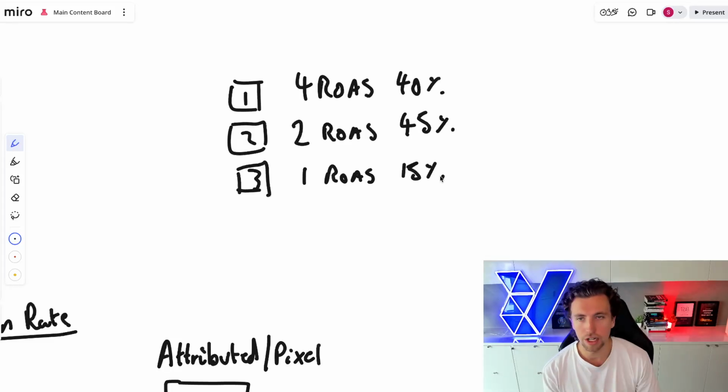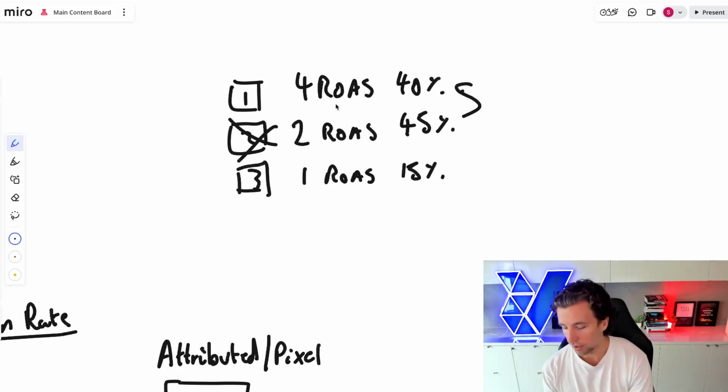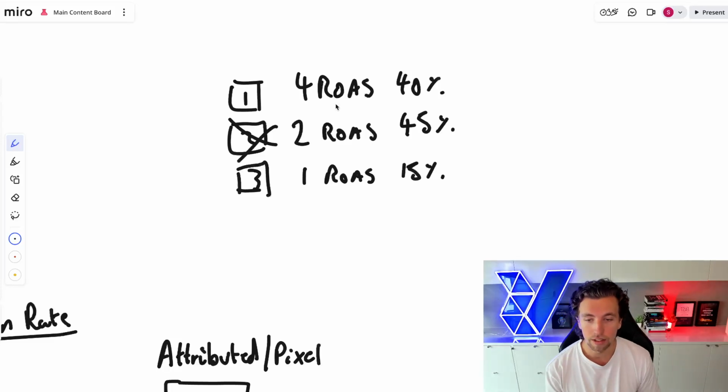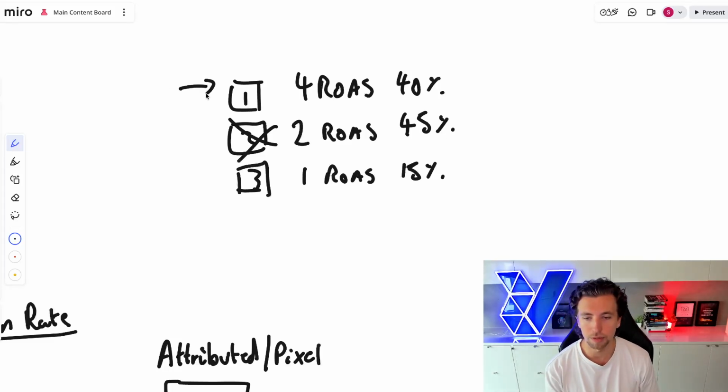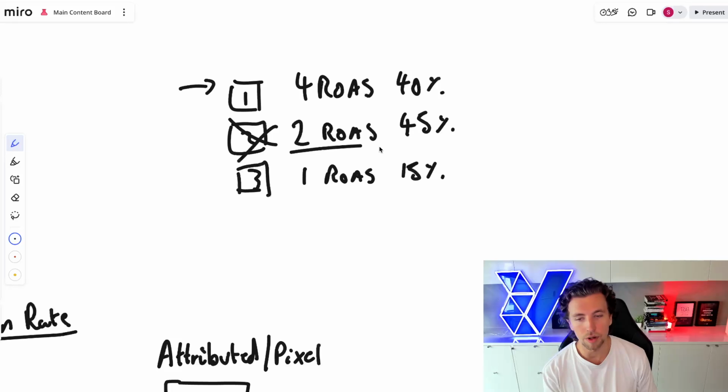And then the obvious change to make here is to come in and turn this ad off, because we want to distribute spend into the high performing ad. But it is always worth noting that all of this machine learning is going on in the background that you aren't privy to. And so the question always is why? Why is Meta putting all the spend here? Are they trying to just rip you off and spend your money on an ad that's not performing well? No. They're distributing spend here likely because they see something that you don't.